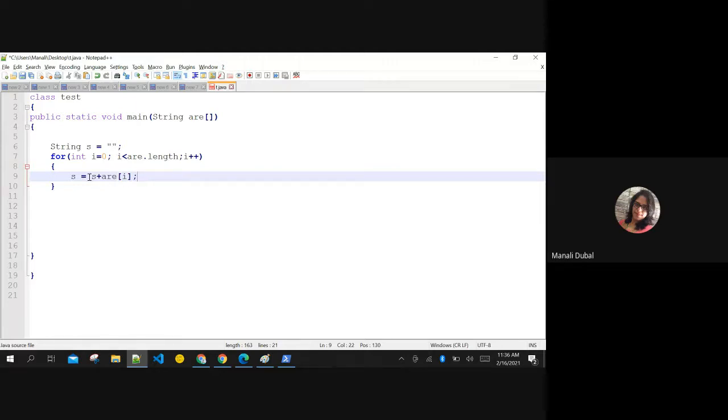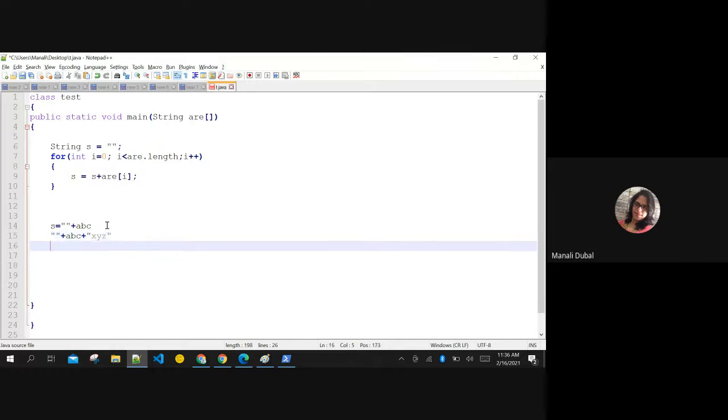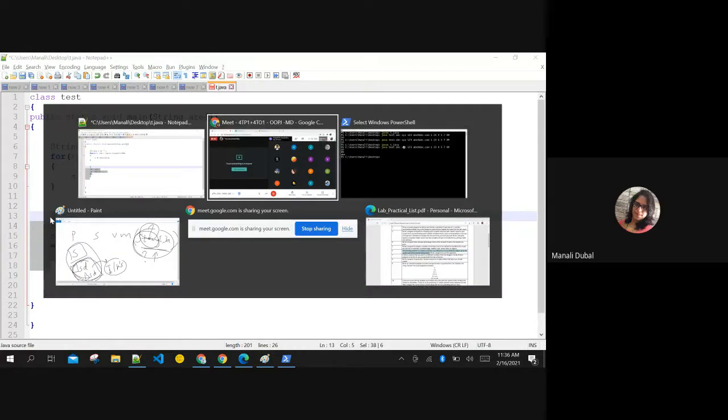Whatever you are concatenating, this will concatenate. Initially, it will concatenate the empty string and whatever you have written, and store it in the memory of S. Next time when i increments, it will be empty plus ABC plus the second value that you have entered. That is the value of S now. Like summation only, no?